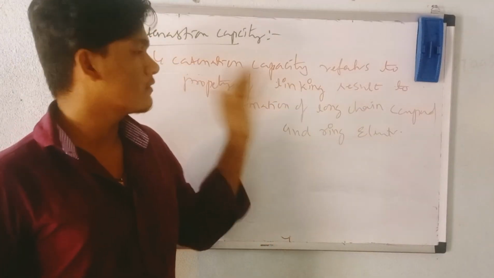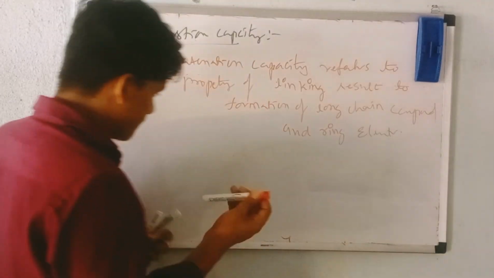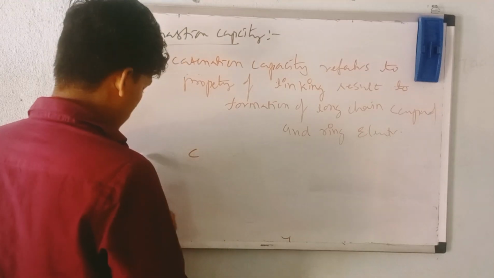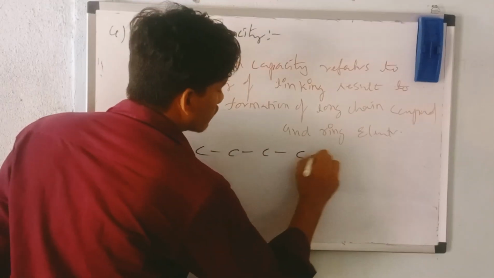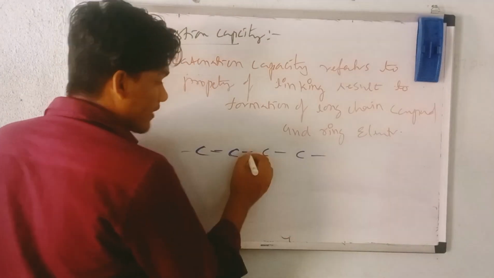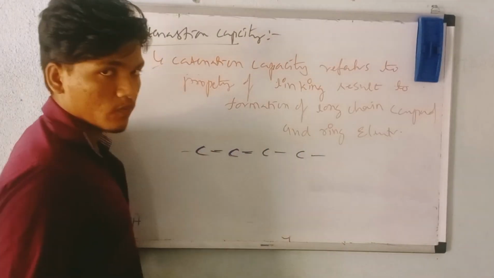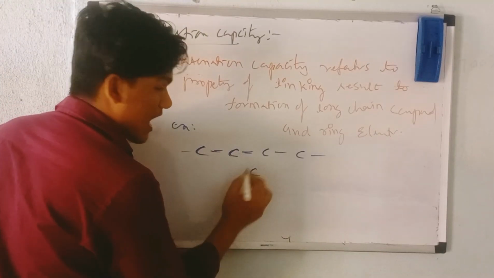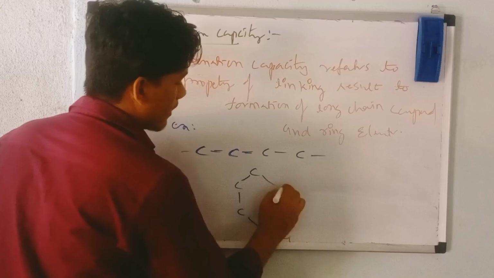Property of linking. So linkage property is nothing but linkage property. If I see here, carbon is there. Let us think one carbon is there. You have carbon like this. This carbon can form bonds like these. This is called linking property. One carbon gets linked with another carbon, and another carbon gets linked with another carbon. Like this, by linking, what happened? A long chain was formed. Again, like this, a carbon is there, then the carbon was linked with another carbon. Here carbon, here again carbon, here another carbon. Like this. This is also linking property.